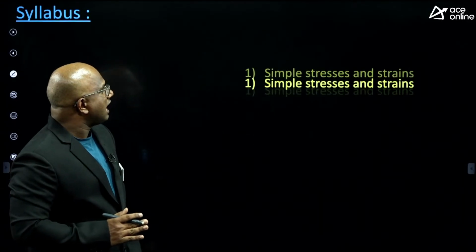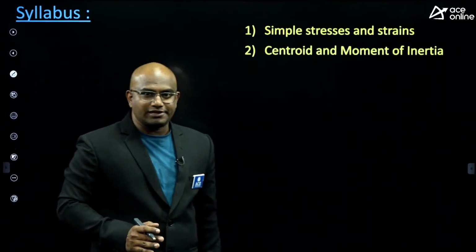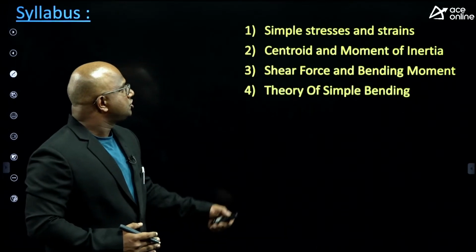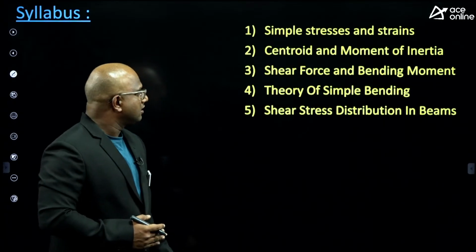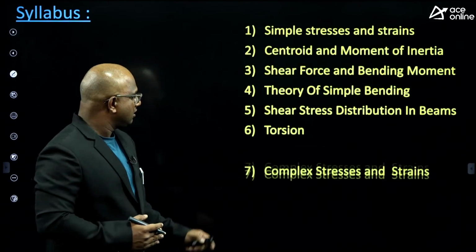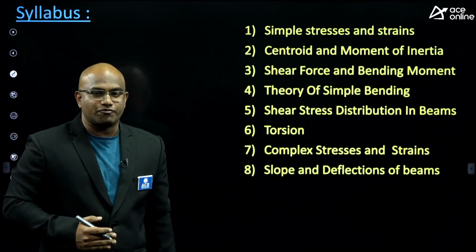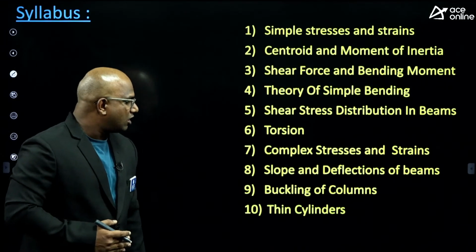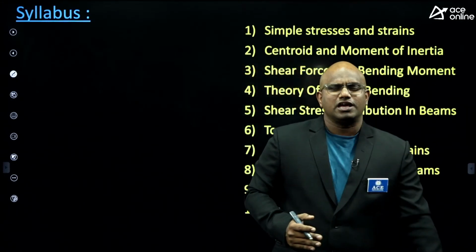To avoid this, I have divided it into 10 chapters: simple stress and strains, centroid and moment of inertia, shear force and bending moment, theory of simple bending, shear stress distribution in beams, torsion, complex stresses and strains, slope and deflection of beams, buckling of columns, and the last one, thin cylinders.